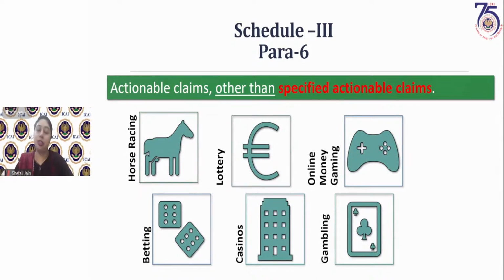Gaurav is asking, what are actionable claims? Okay, I discussed it in the first class, but let me once again explain it when I discuss Para 6, but let me see other queries. Sale of building, GST liable. Mamta, now I hope you are clear that on supply of building, GST would be liable only when consideration has been received after the completion certificate.